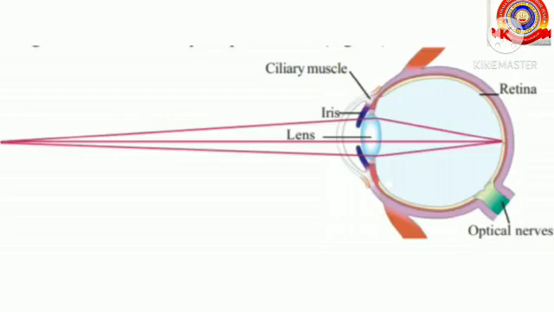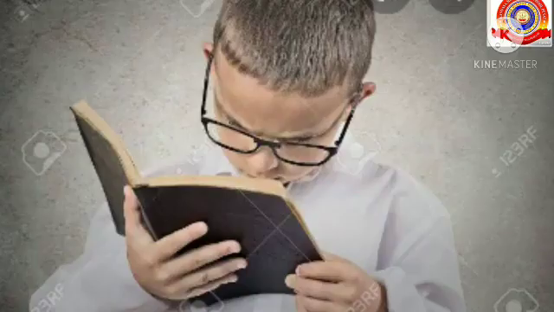So for that, here you can see the picture of an eye. How is an image formed in the eye? Let's see. It is through the pupil, which is in the middle of the iris, that light from an object reaches the lens of the eye. You have already learned in biology class how you see an object when the image of an object falls on the retina in this manner.